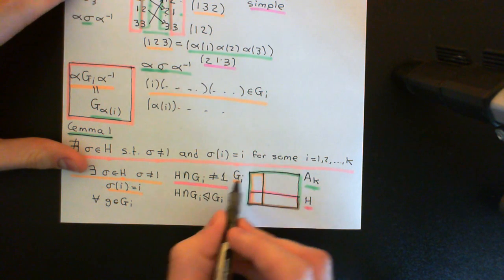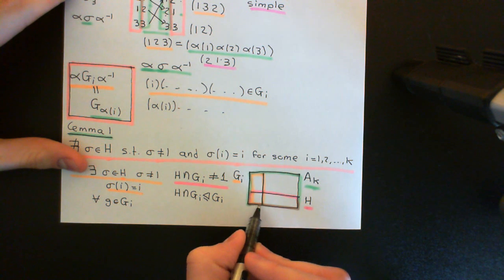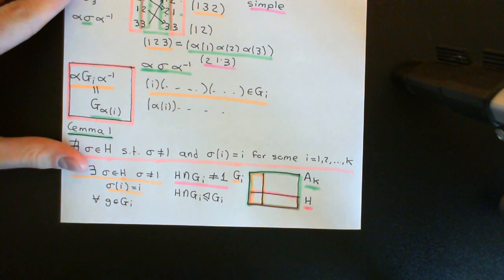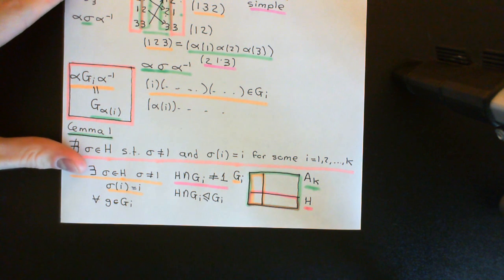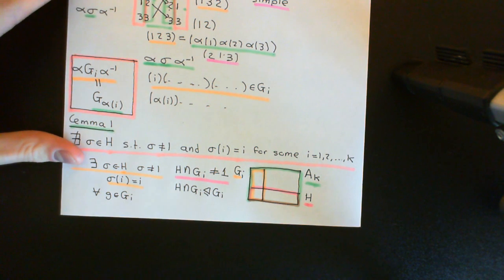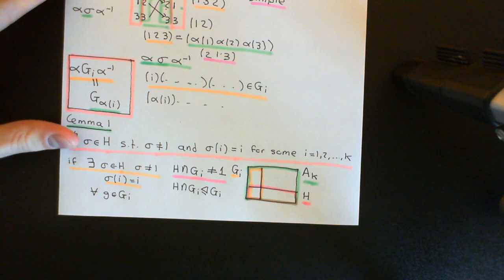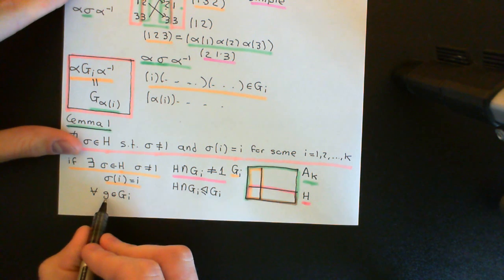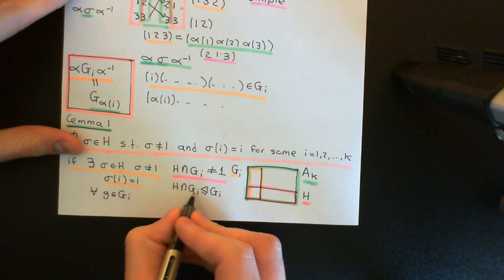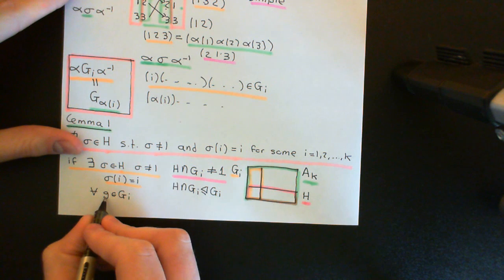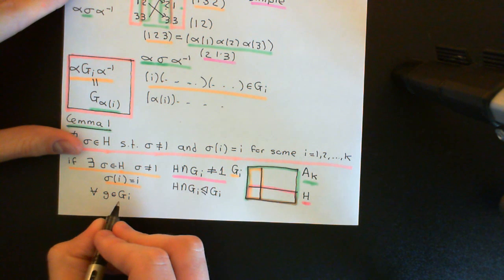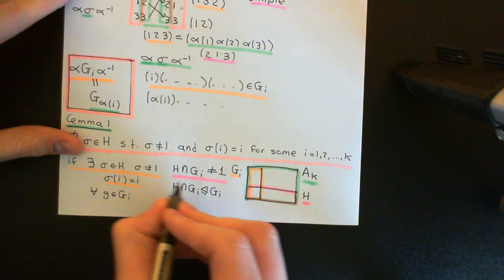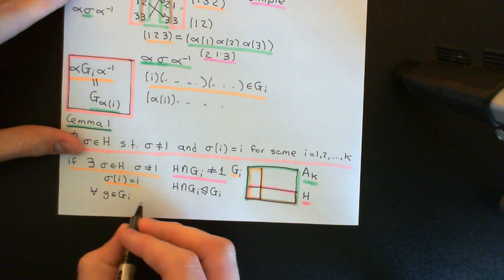Okay, the picture makes it obvious that it's a subset, but we know that whenever we intersect two subgroups together, we do indeed end up with another subgroup. Now, because we're working in a finite case, because everything's finite here, it is enough to show that whenever I conjugate an element of this subgroup by an element of the stabilizer of I, I get something that's back in the intersection here.